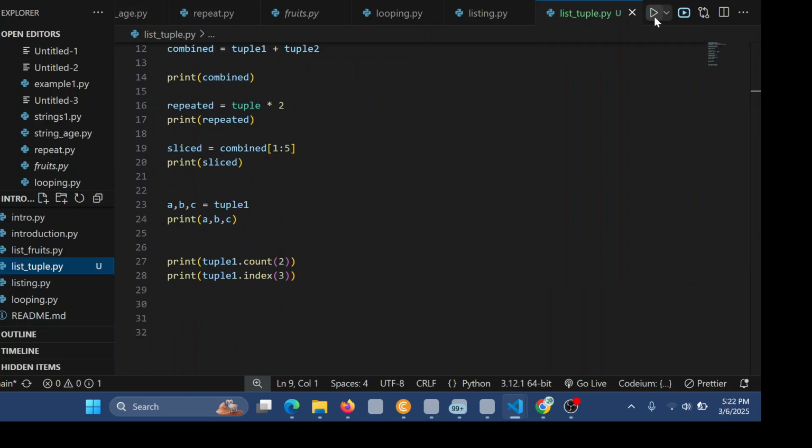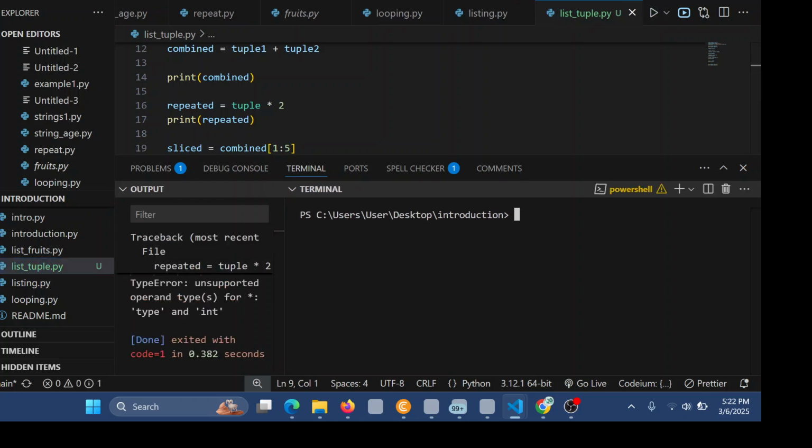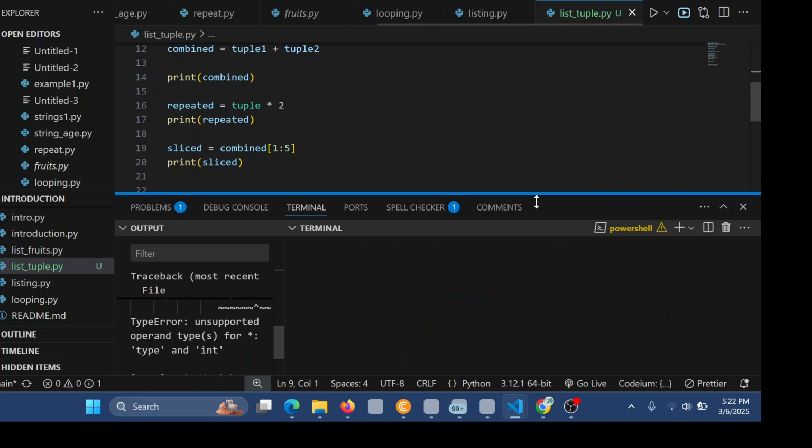And let's run and see if it works. So we always say python list_tuple.py, like that. There are some errors with the second tuple repeat.